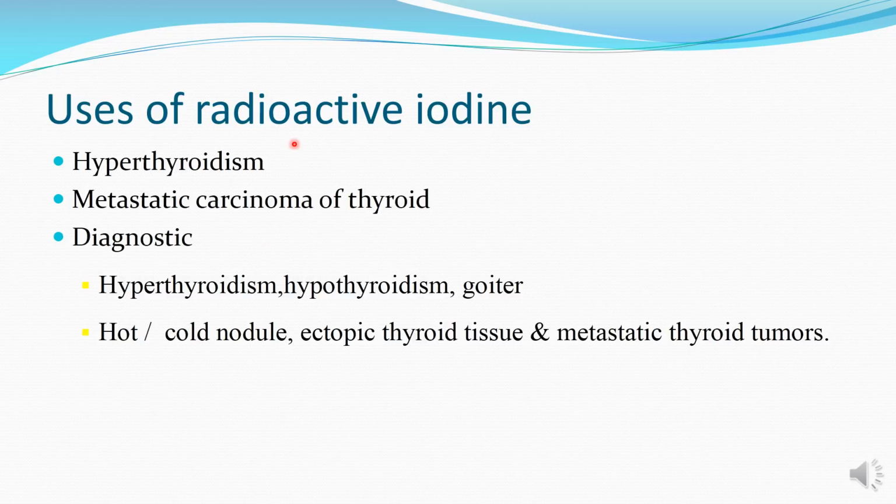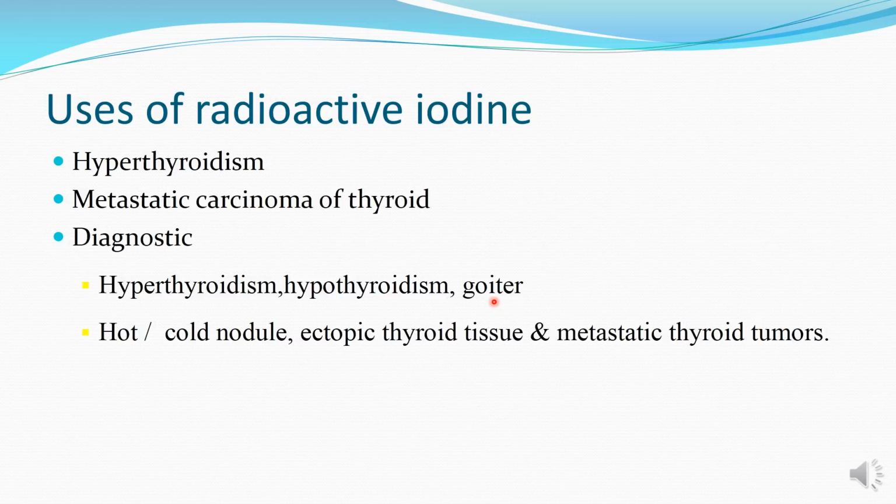The uses of radioiodine are hyperthyroidism and metastatic carcinoma of the thyroid, because these tissues will secrete an excess of thyroid hormone. Destruction of such tissues will lead to decreased thyroid hormone synthesis. These drugs are also used for diagnostic purposes, that is, to determine what kind of thyroid disorder the patient is suffering from,